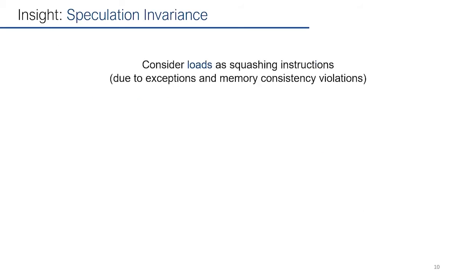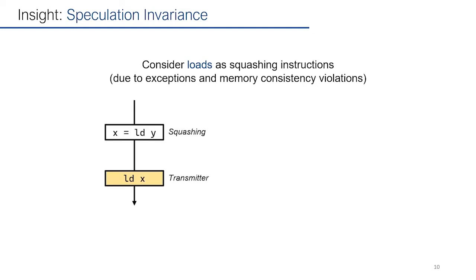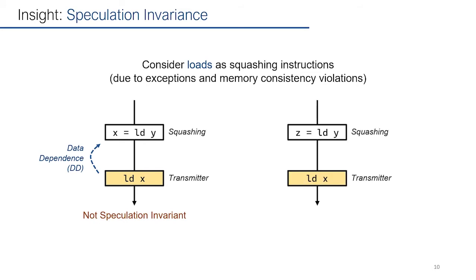The concept can also be applied to the case where loads are considered as squashing instructions due to exceptions and memory consistency violations. In the first example, load X has control dependence on load Y, so load X is not speculation invariant. In the second example, load X has no dependence on load Y. Therefore, load X is speculation invariant.